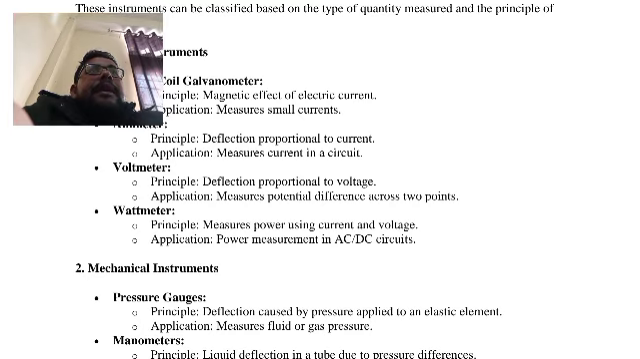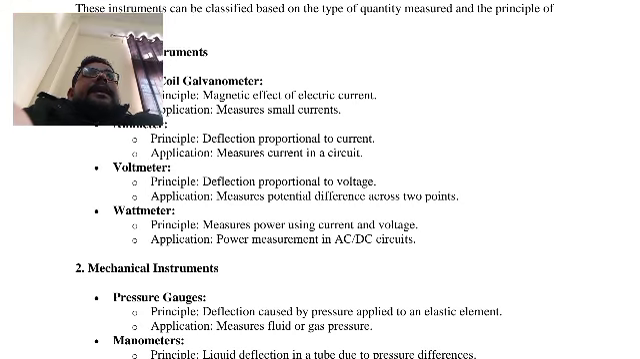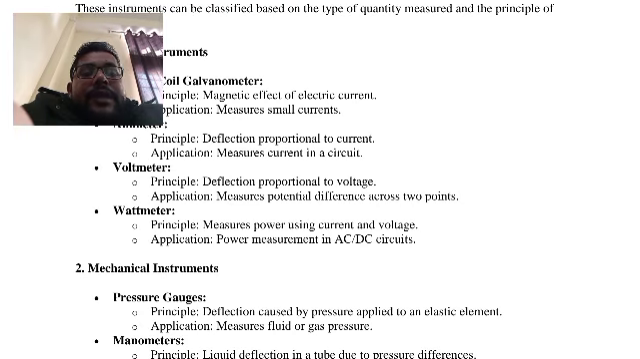Wattmeter measures the power by using current and voltage. When we have measured the current and voltage, we can multiply them so that we can get the power directly. So that concept can be used for AC or DC.